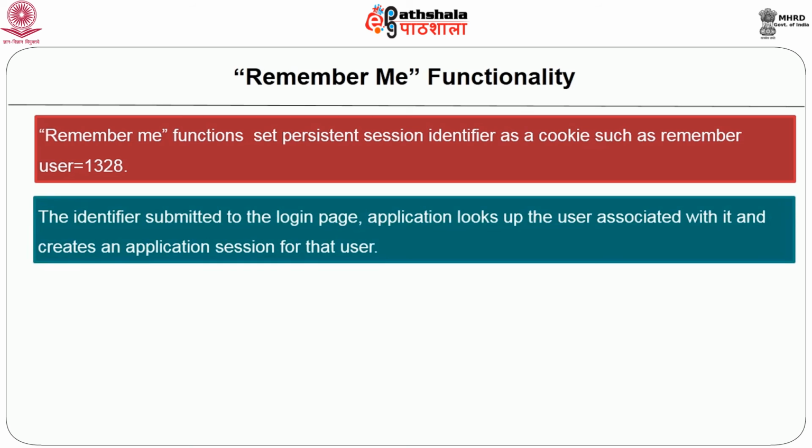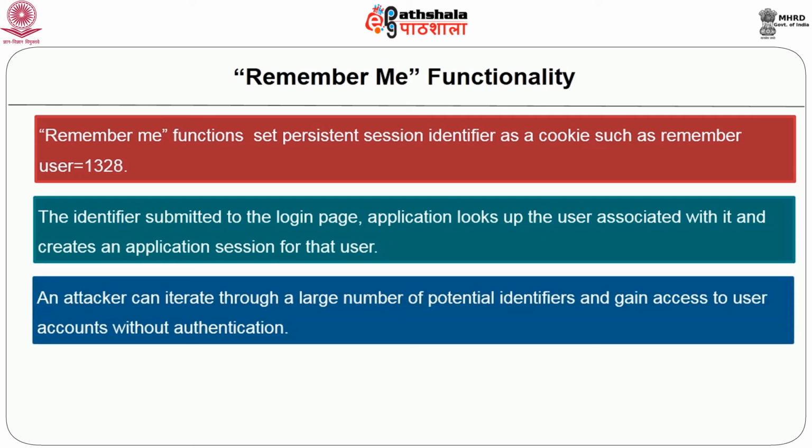When this identifier is submitted to the login page, the application looks up the user associated with it and creates an application session for the user. As with ordinary session tokens, if the identifiers of other users can be predicted or manipulated, an attacker can iterate through a large number of potential identifiers to gain access.